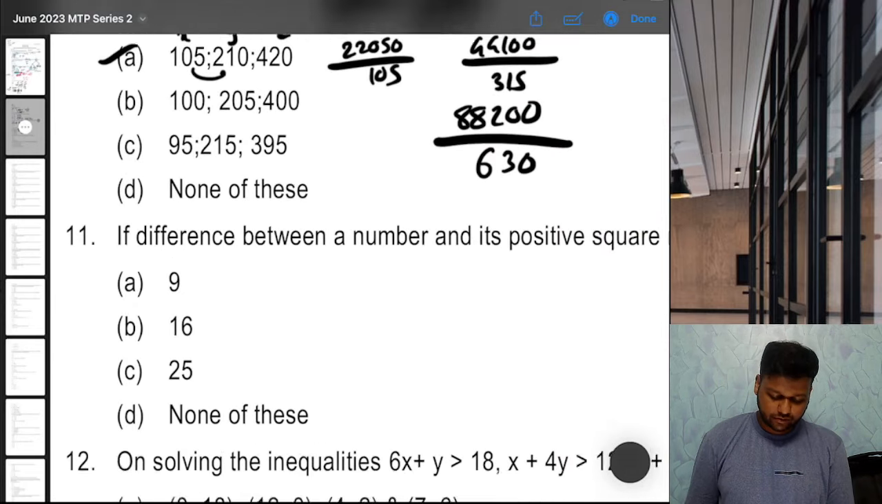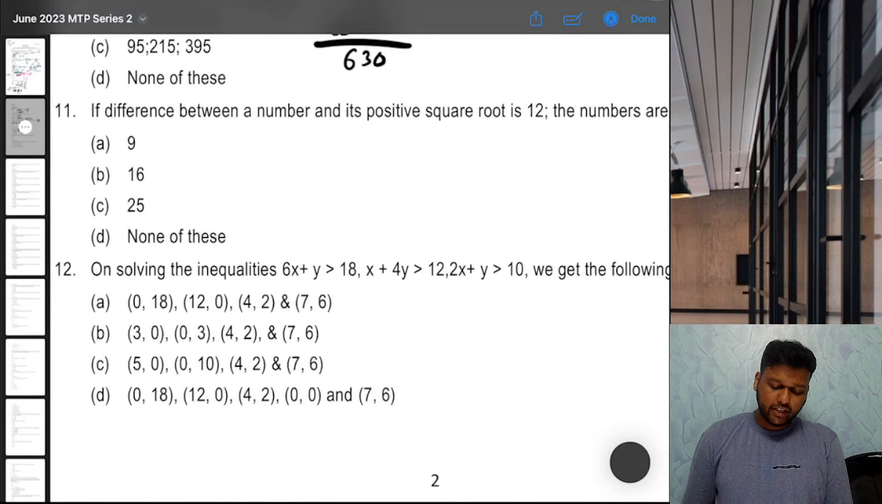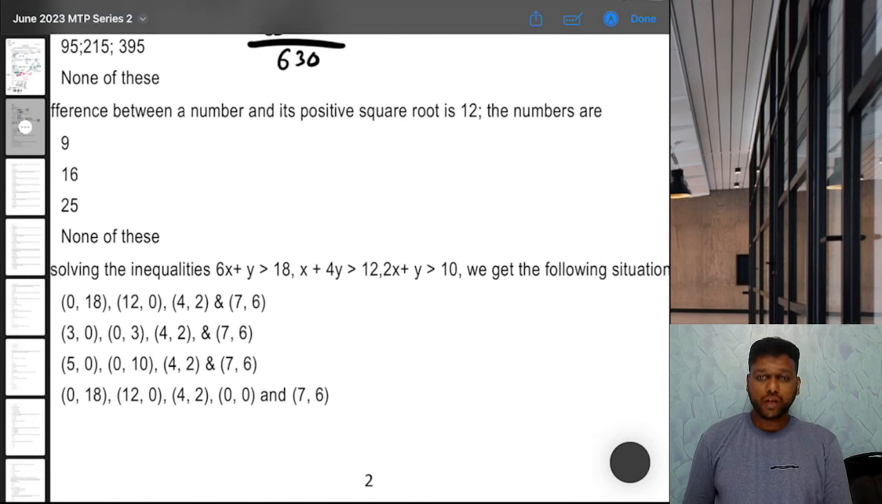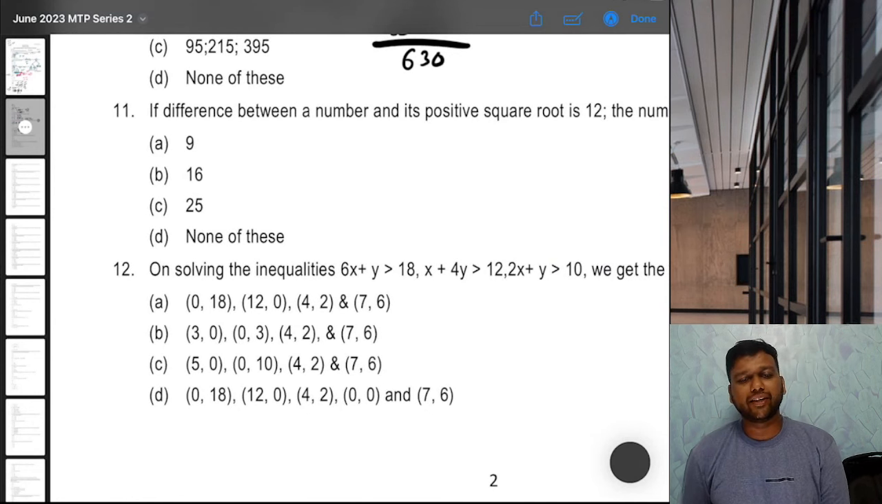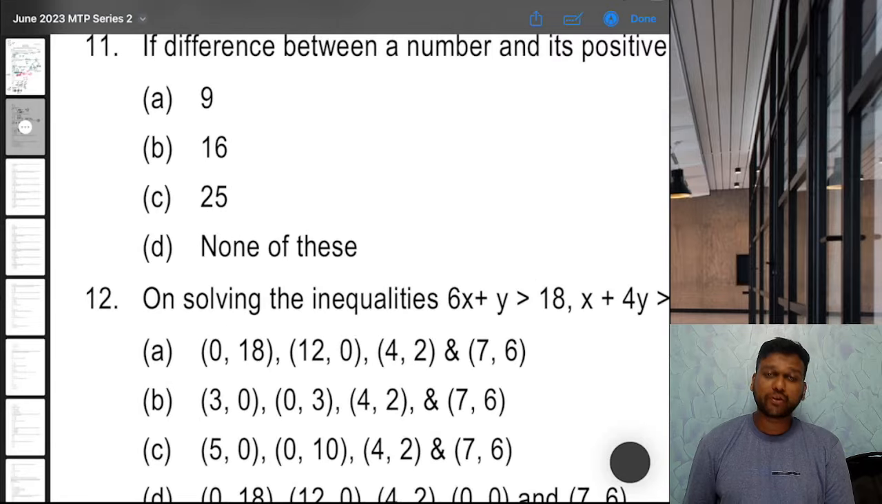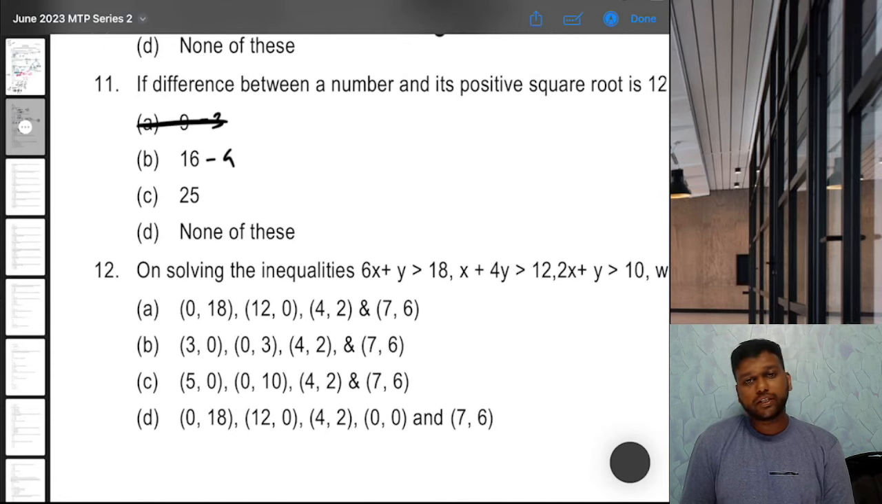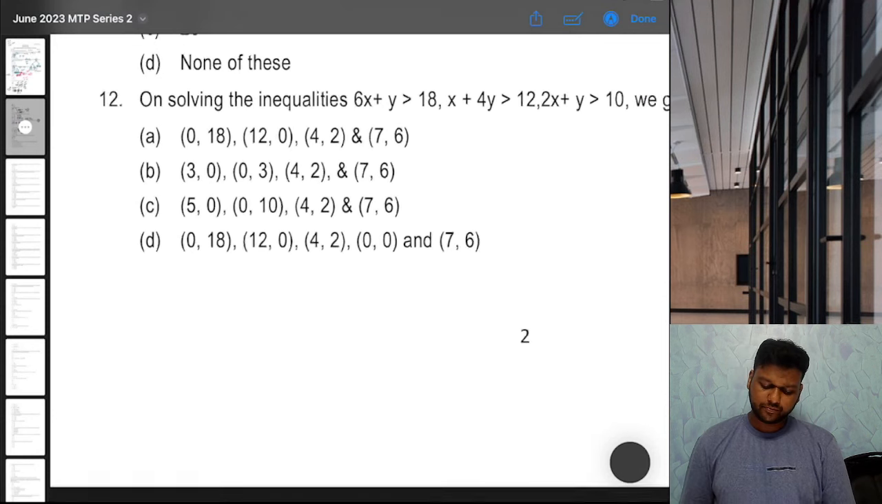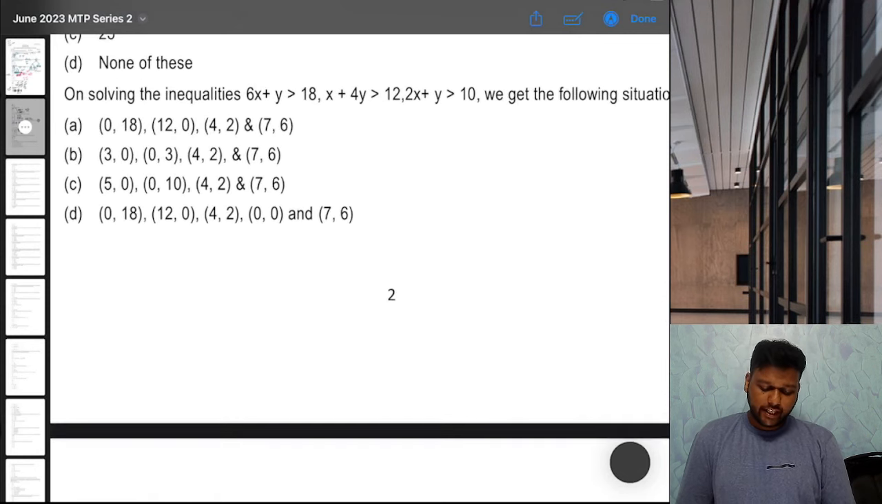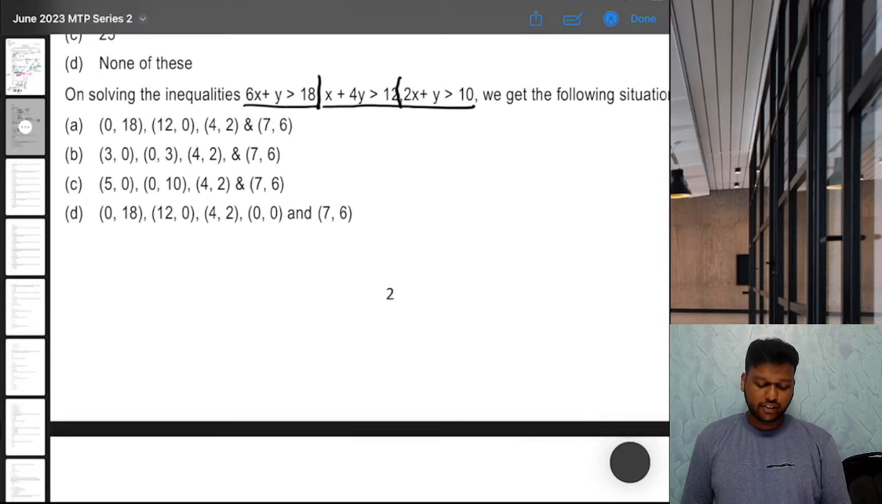That's it. If the difference between a number and its positive square root is 12, then the numbers are. Okay, again, now obviously you can go by options, right? 9 and its positive square root is 3. 9 minus 3 is not 12, so no. 16 minus 4, is it 12? Yes, so that's it. B is the correct answer. 12th. On solving the inequalities, this and this, 3 inequalities in total, we will get the following situation.